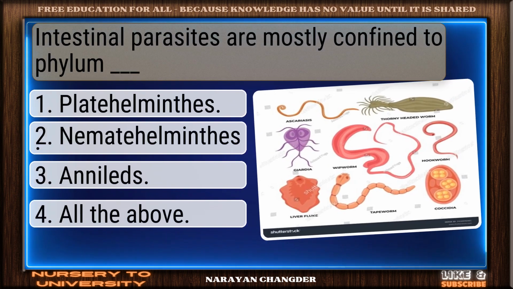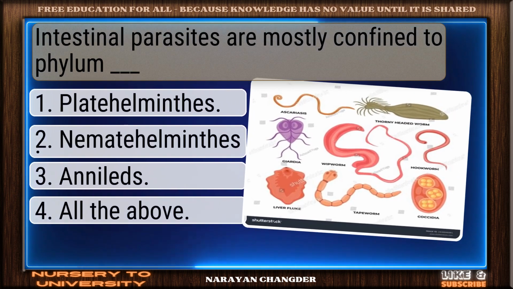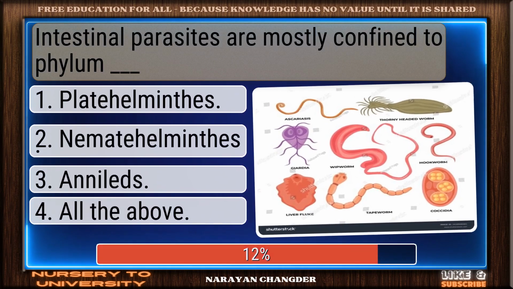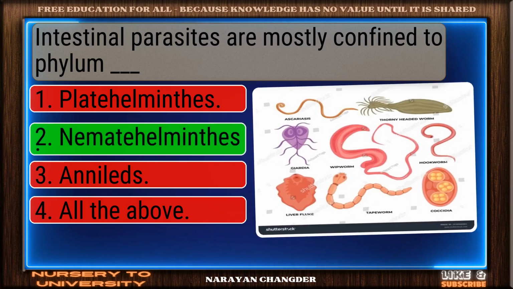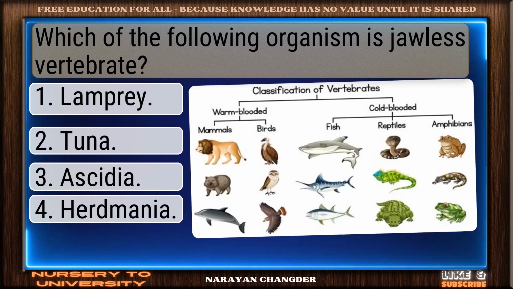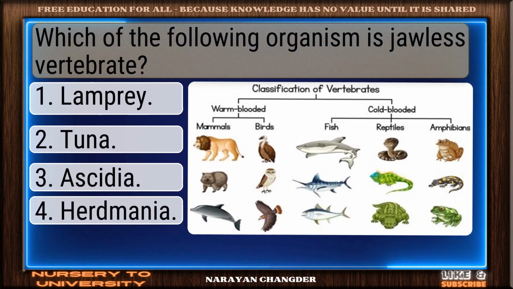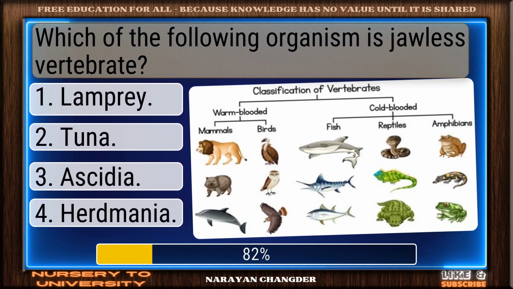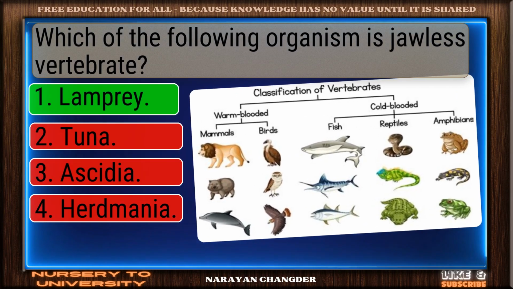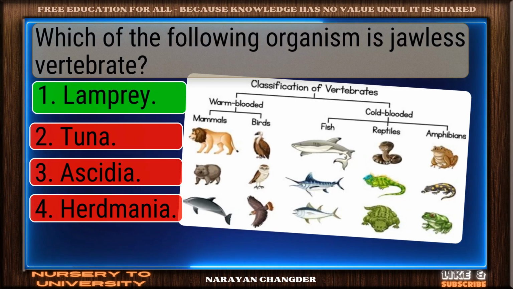Question number 147. Intestinal parasites are mostly confined to phylum dash. Solid response. Nemathelminthus is a valid choice. Question number 148. Which of the following organism is jawless vertebrate? Right again. Lamprey is a valid answer.